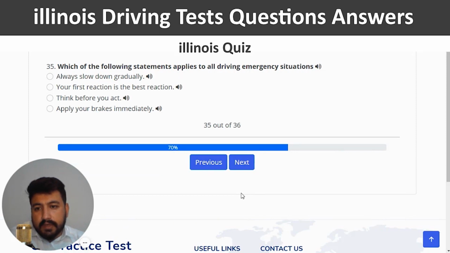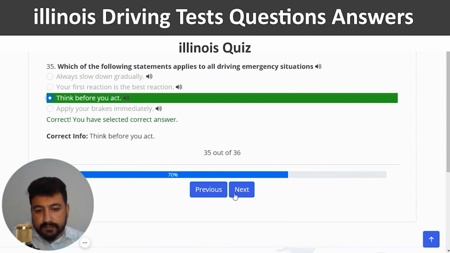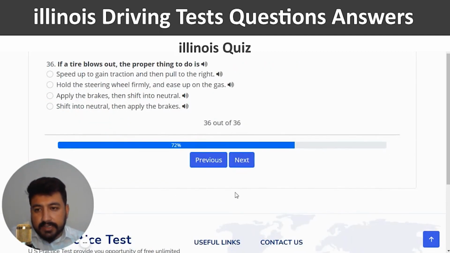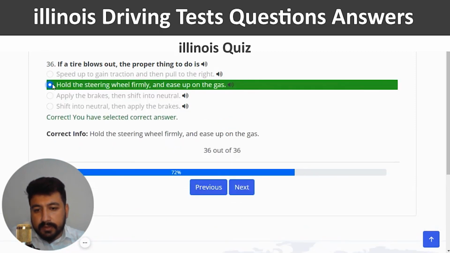Second last question is which of the following statements applies to all driving emergency situations? So the right answer of 35th question is think before you act. So third option. Next. The last question is if a tire blows out, the proper thing to do is. The right answer of last question is hold the steering wheel firmly and ease up on the gas. So second option. Yeah, this is the correct one, and this is the end of the quiz.